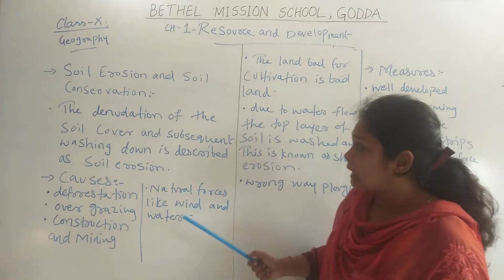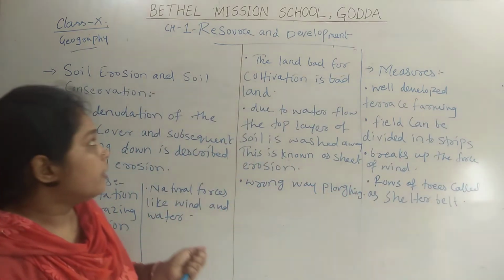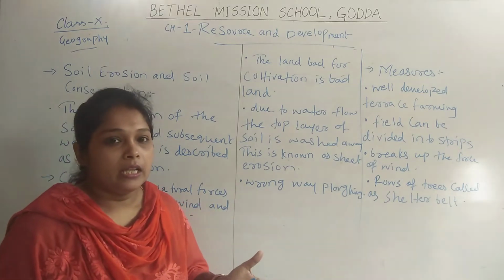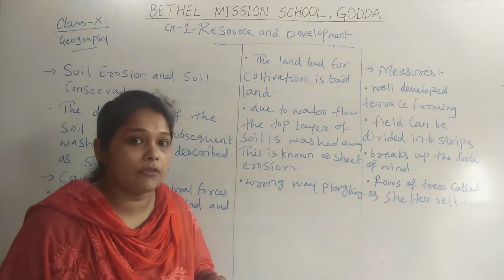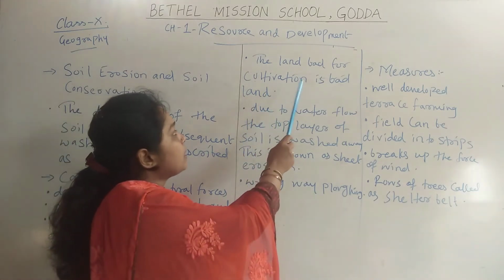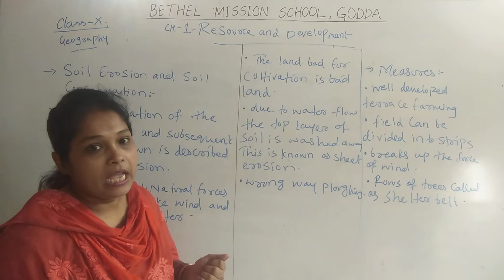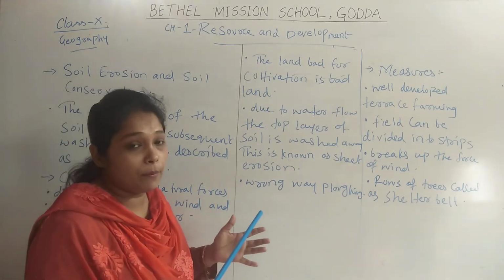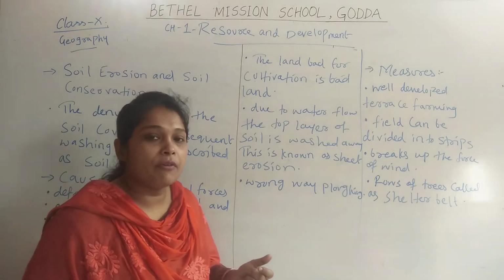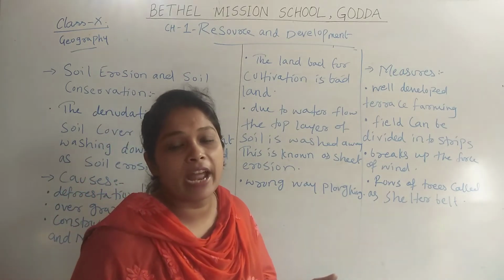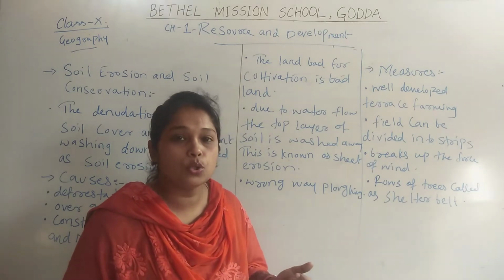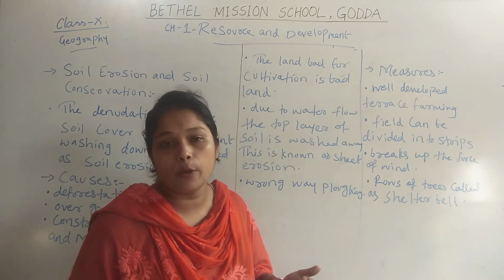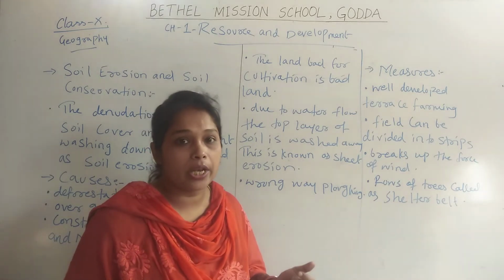Now, as we are talking about soil erosion, we can say that when soil is getting away from the land, the land's fertility is affected. Then the land becomes a bad land. Now, what is bad land? Bad land means that due to soil erosion, the land is not capable of cultivating crops. That means the fertility of land decreases, or gets eliminated due to soil erosion, which makes the land a bad land, which means it cannot be cultivated.